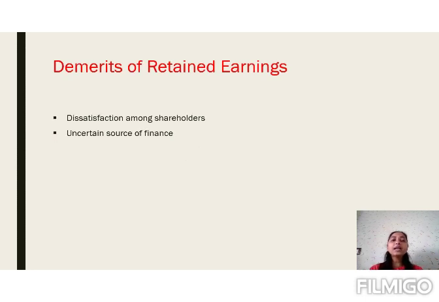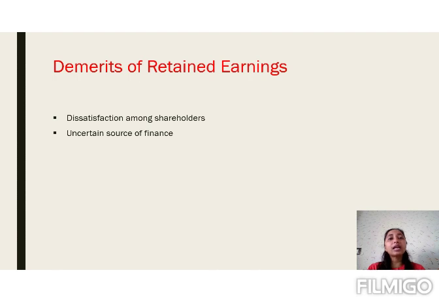Next is the demerits of retained earning. The important demerit of the retained earning is dissatisfaction among the shareholders. Now, as we have already studied, out of the net profit, after deducting the dividend, whatever amount is remaining is called the retained earning. So naturally, for creating the retained earning, the company has to give a less amount of dividend to the shareholder.